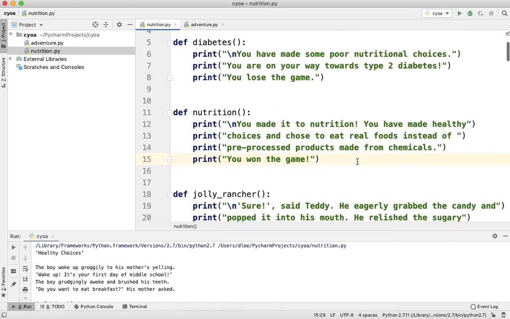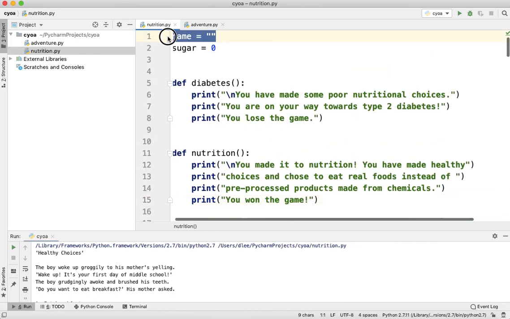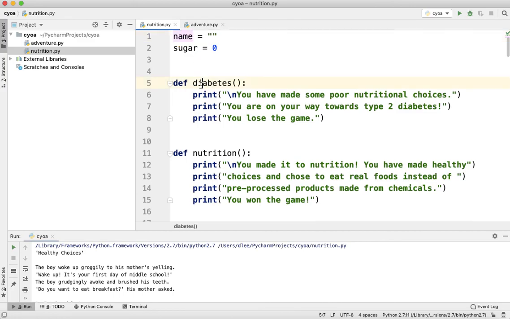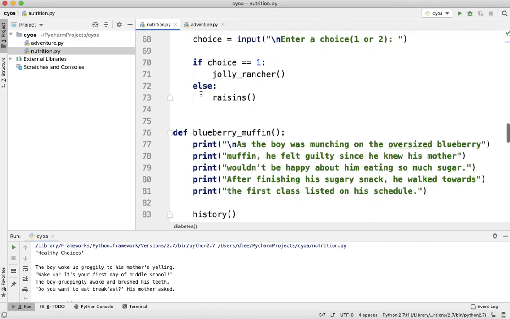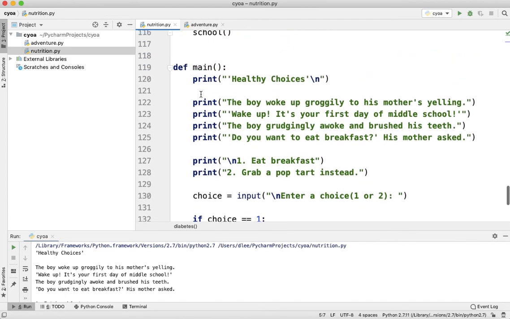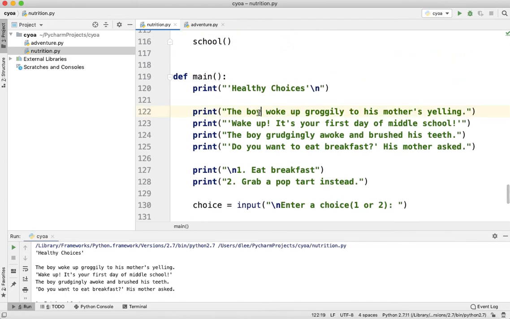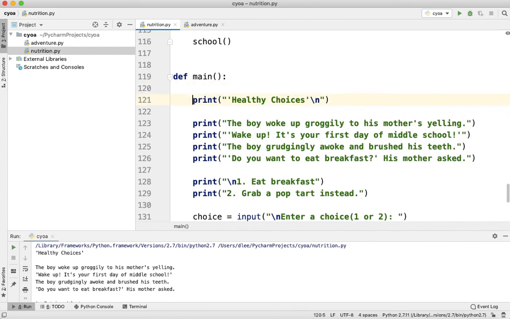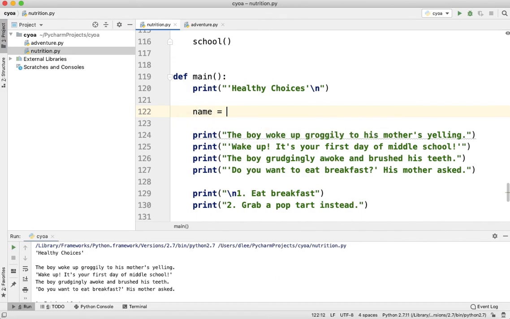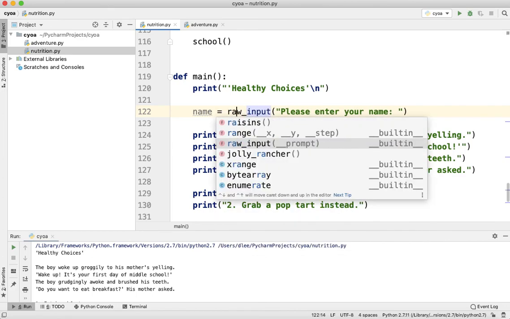So, how is this going to work out? Well, in the very beginning, I never asked for the name, right? But I want to start by asking for the name. So maybe right here, instead of saying the boy, I could say the person's name. So right in the beginning, I can ask them to enter their name. So I could say name is equal to input, and I'm going to say, please enter your name. And I forgot, it's not going to be input, it's going to be raw underscore input.